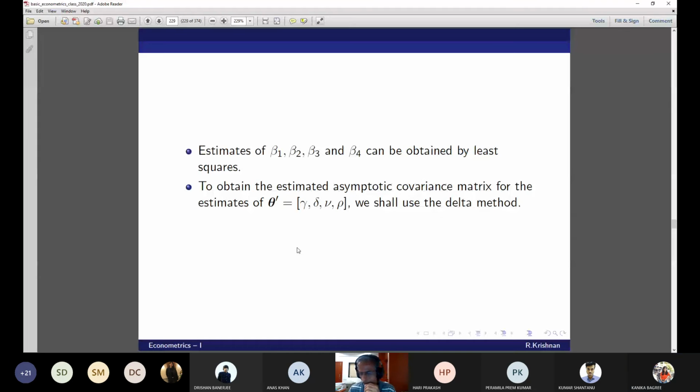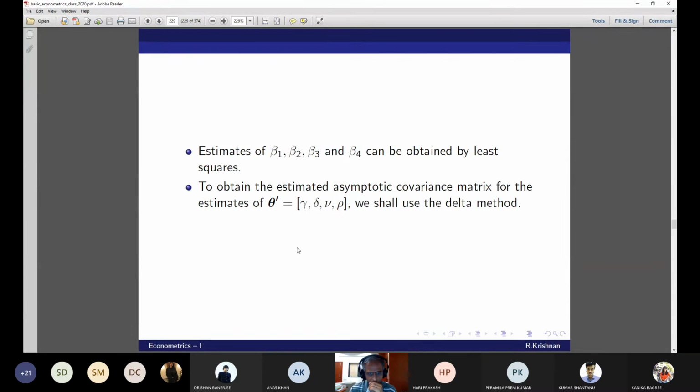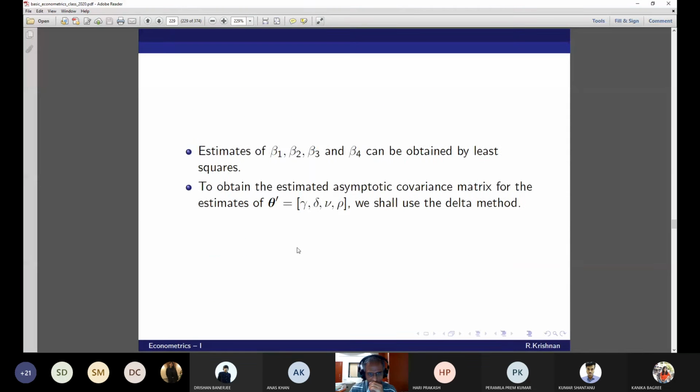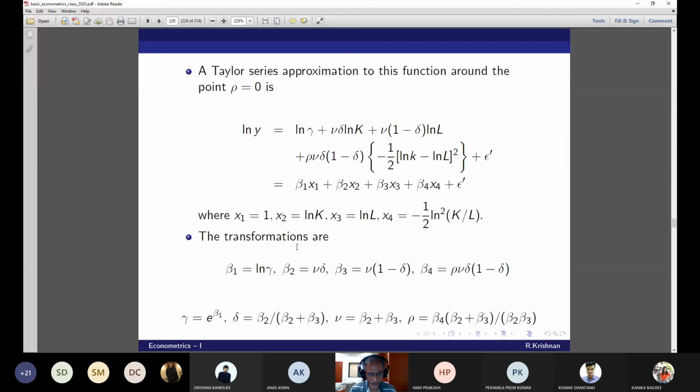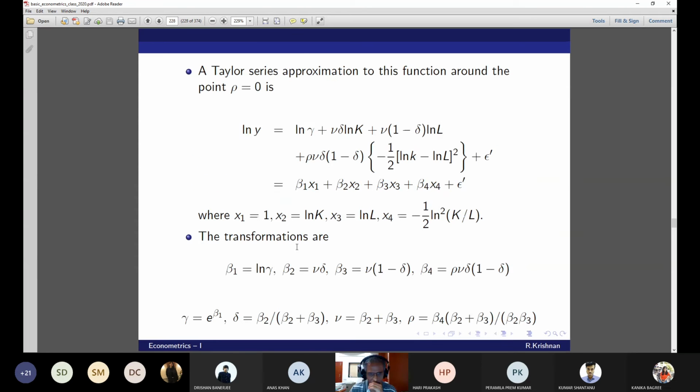Somebody else was saying something. Sir, second row of this matrix, how do we get it? How did you get the first row? The first row I got by differentiating the function with respect to beta 1. The second one, you differentiate with respect to beta 2.